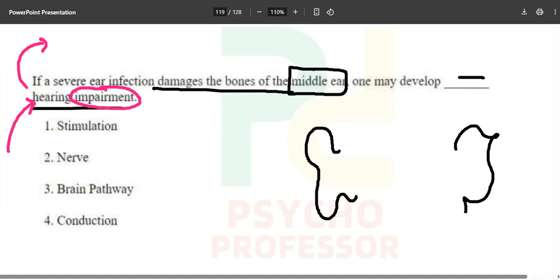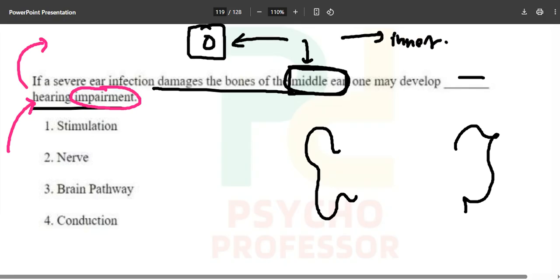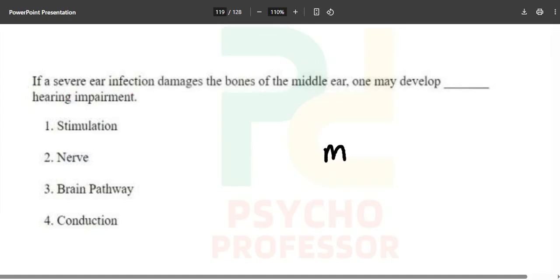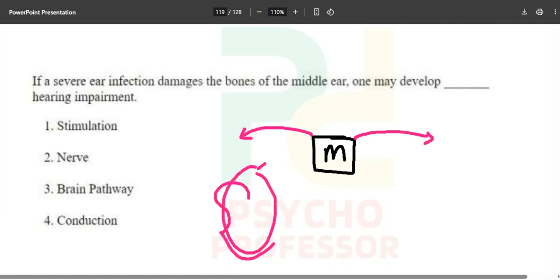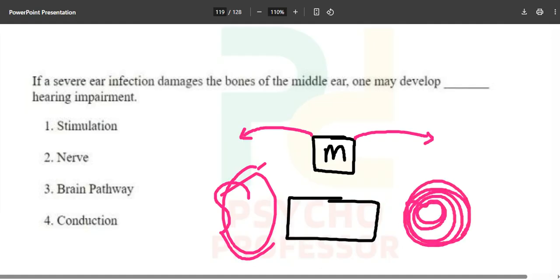Okay, now they have given the middle ear. If something is in the middle, obviously we will have the outer ear as well, and we will have the inner ear as well. Fair enough. If I tell you that you are sitting in the middle, obviously it means that someone is sitting to your right and someone is sitting to your left. So let's suppose if this is your ear, then this is the outer portion, then we will have the middle portion where you have some things, and then you will have the inner portion of your ear where you have this spiral shaped structure called the cochlea. Then we will move forward to the auditory nerve and all those things.